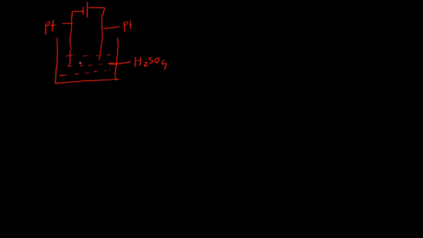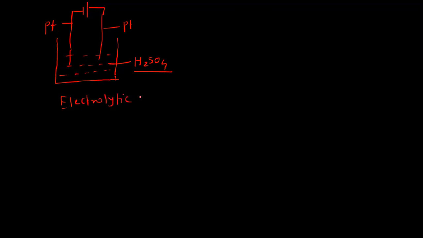During the electrolysis process, the decomposition of the electrolyte takes place, and chemical reactions occur. Now in this case, electrical energy is converted into chemical energy because it is an electrolytic cell.